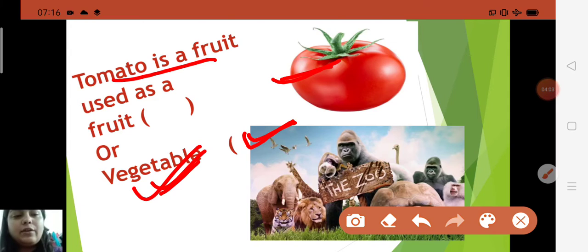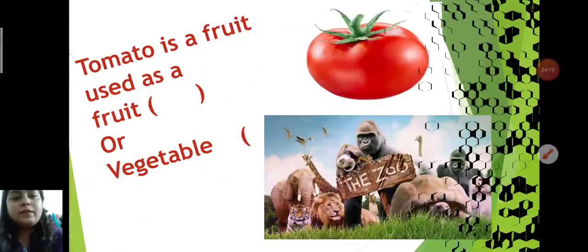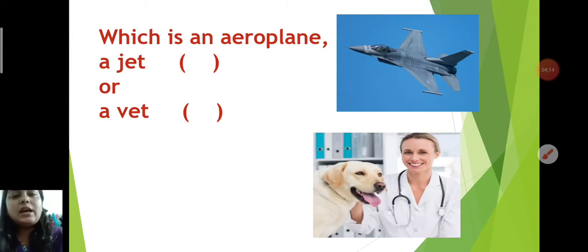Okay children, now next one is here. Which is an aeroplane? A jet or a vet? But before that, you should know about a vet. What do you know?